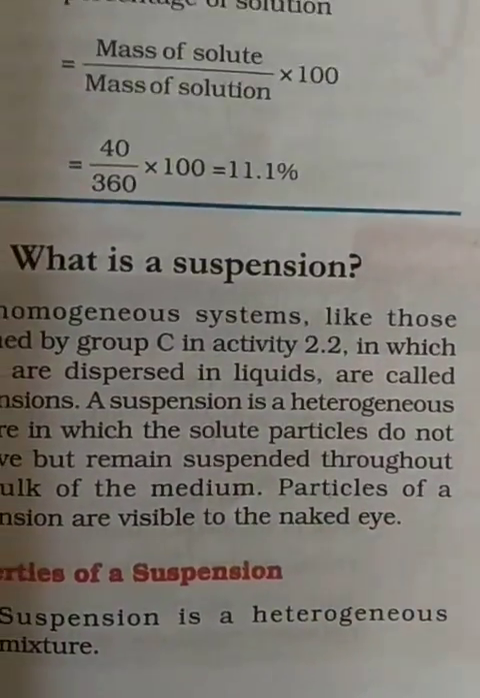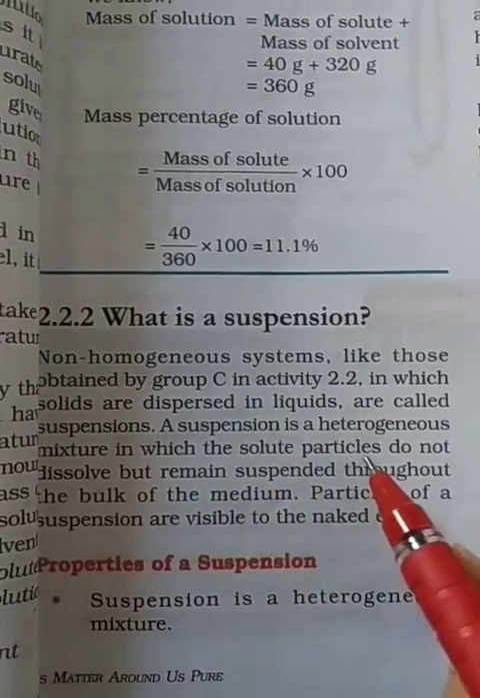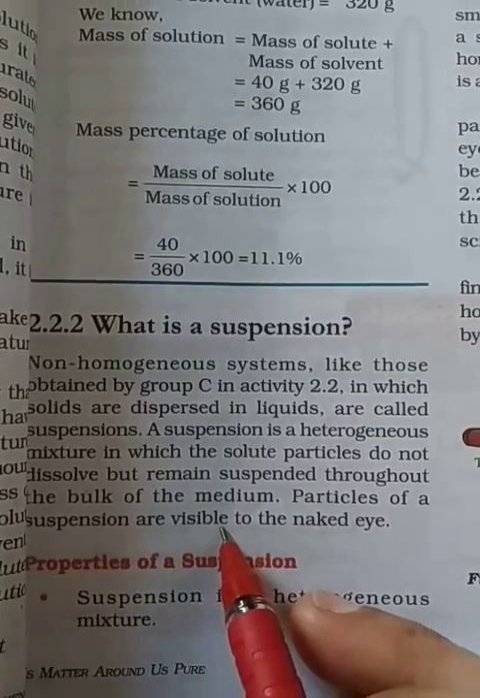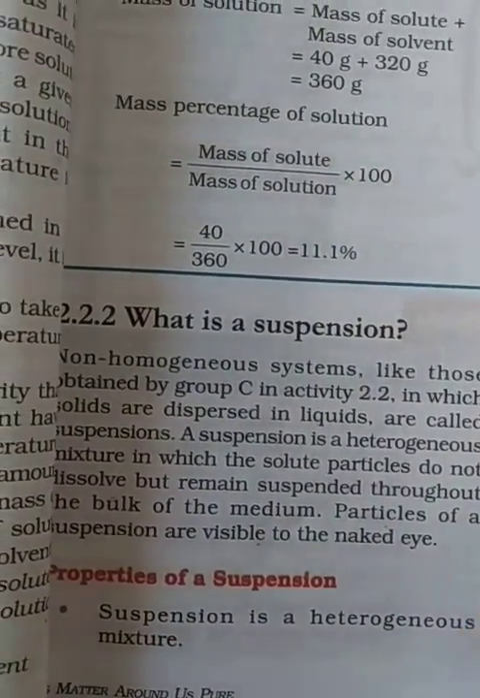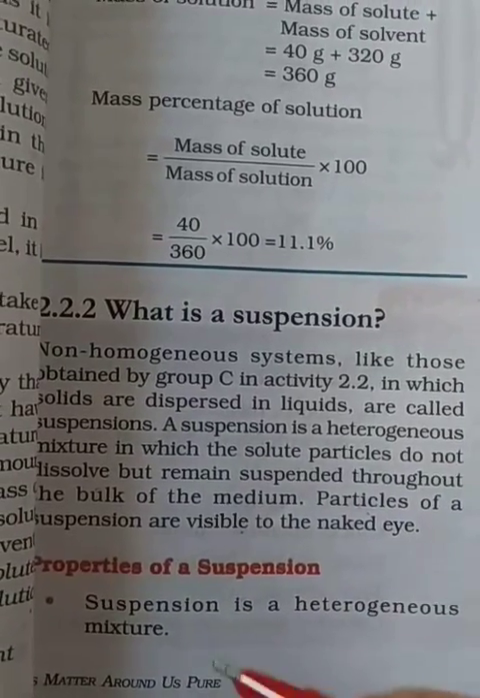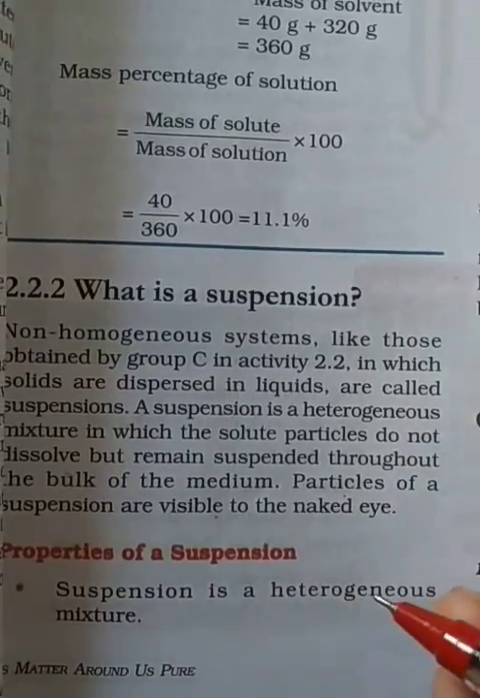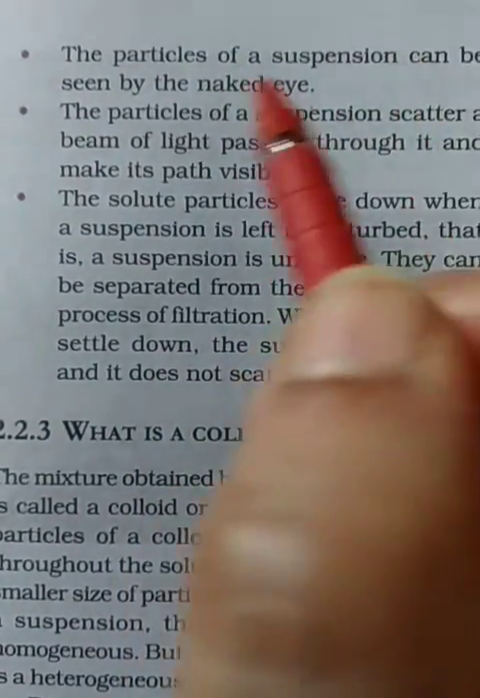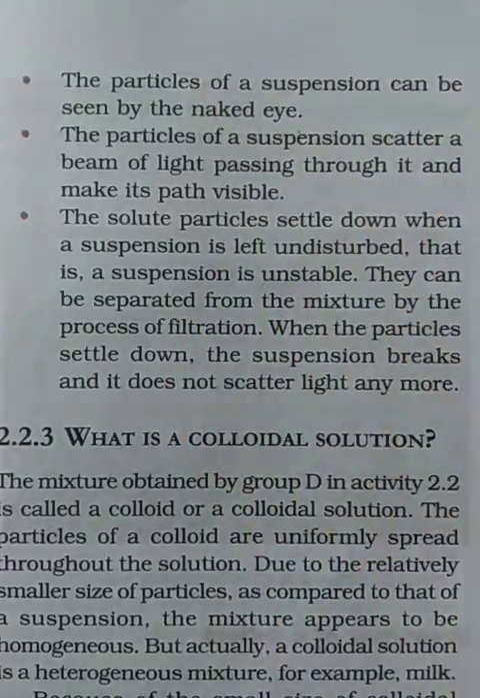Okay. So a suspension is a heterogeneous mixture in which the solute particles do not dissolve but remain suspended throughout the bulk of the medium. And the particles of a suspension are visible; they are not dissolved. That's why we can see them with our naked eyes. Now, what are the properties of a suspension? A suspension is a heterogeneous mixture, and the particles of a suspension can be seen by naked eyes because they are heterogeneous. So we can see them with our naked eyes, like sand in water.